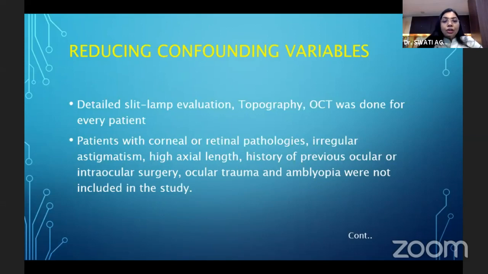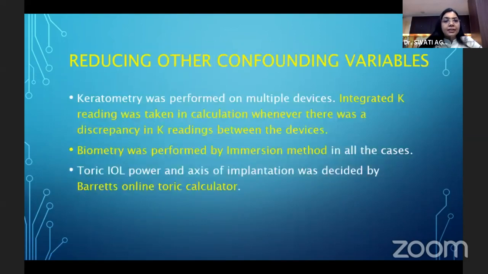Patients with any kind of ocular surface disorders, corneal or retinal pathologies, irregular astigmatism, or any other kind of eye problems were not included in the study. Keratometry was performed on multiple devices. Integrated K reading was taken into calculation wherever there was a discrepancy in K readings between the devices. Biometry was performed by immersion method, and Barrett's online direct calculator was used.